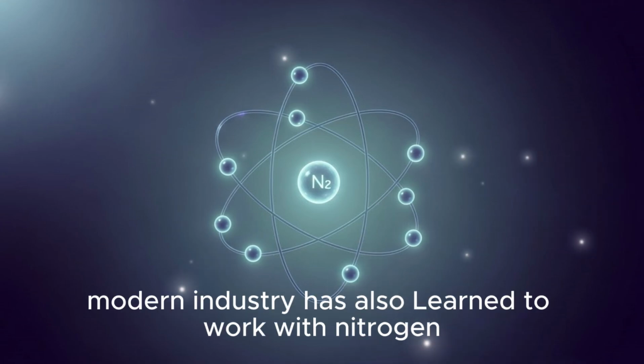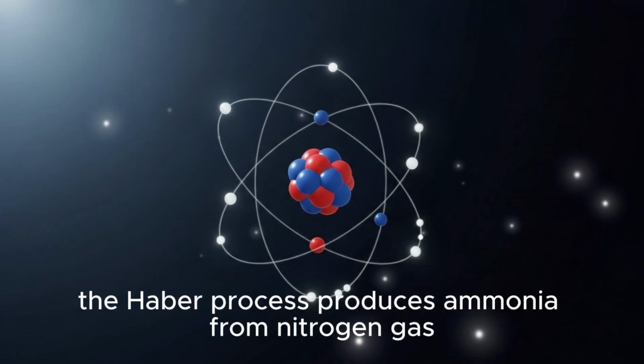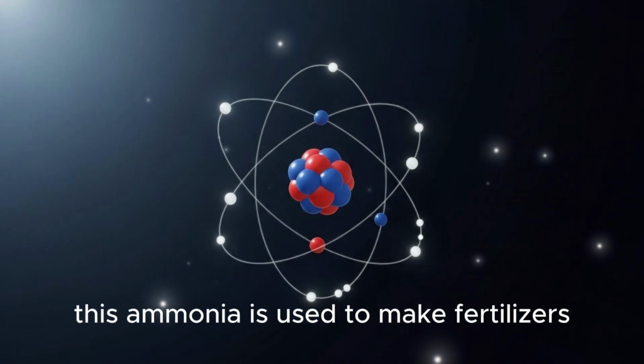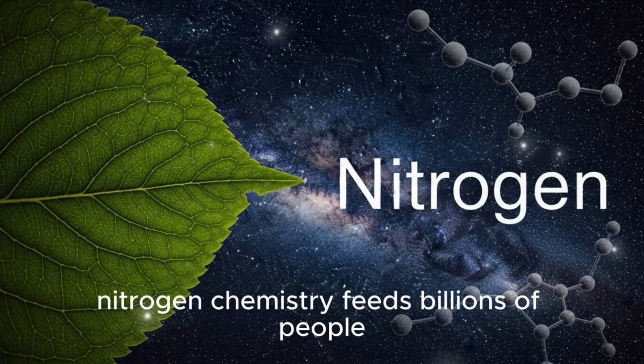Modern industry has also learned to work with nitrogen. The Haber process produces ammonia from nitrogen gas. This ammonia is used to make fertilizers. These fertilizers support food production worldwide. Nitrogen chemistry feeds billions of people.